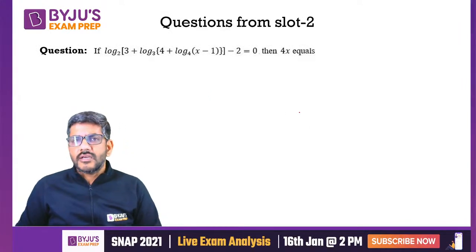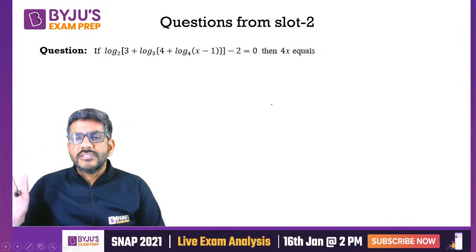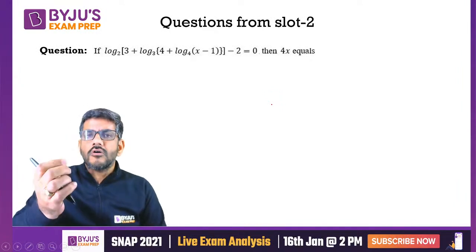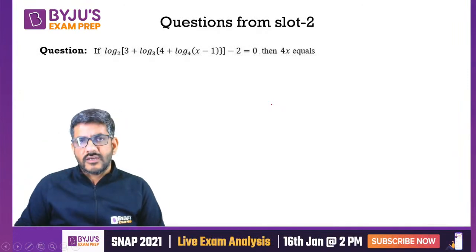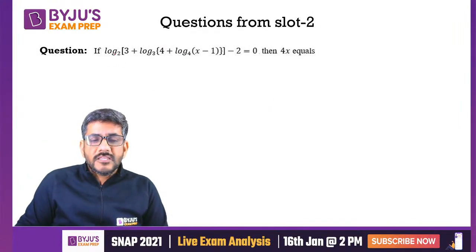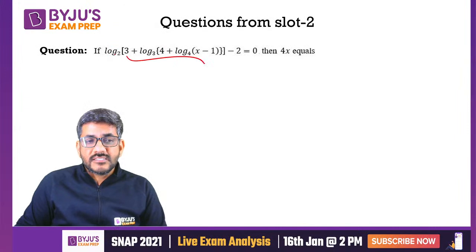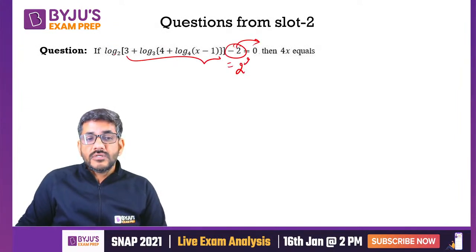And if you are looking at this question, it's a very, very easy question based upon logarithm, in which nothing more than the pure logarithm is being used. It is just based upon the definition of logarithm. Log of something with base 2. The definition says that this thing is equal to 2 to the power 0. Sorry, first of all this 2 will go there. This thing is 2 to the power 2.